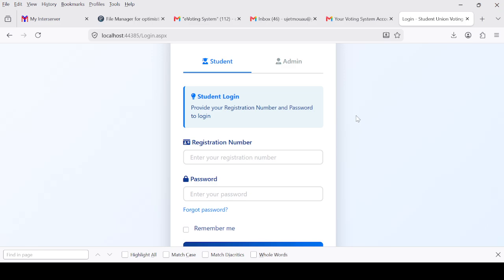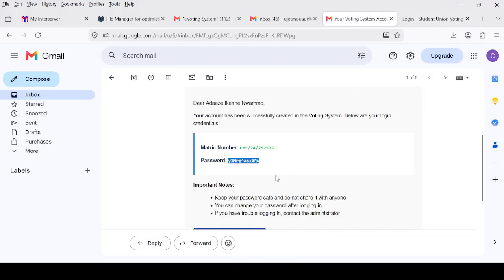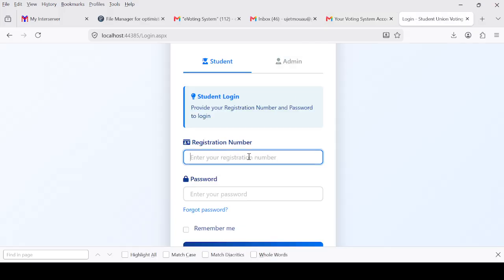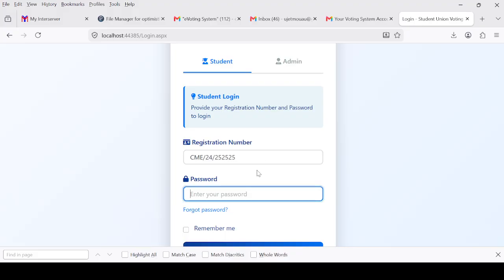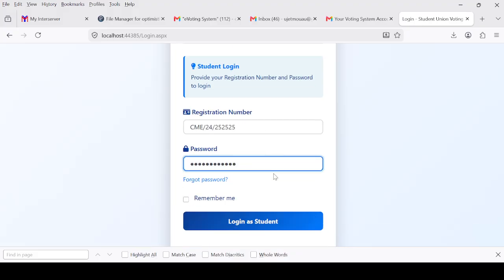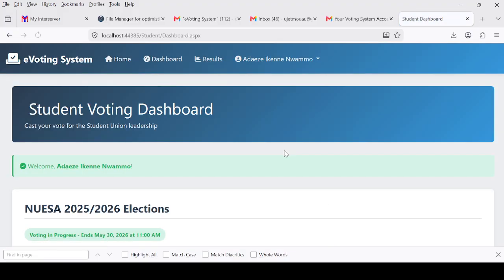Okay, I want to believe that the wait period is over. So now I'm going to log in again with my credentials, copy my registration number. I want to check if the election is now active so that I can cast my votes. Then the password, I'll log in. Now you can see the election is now active.